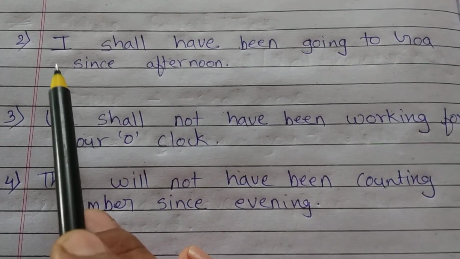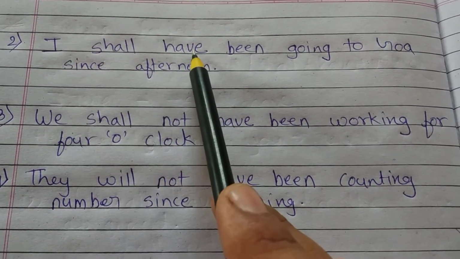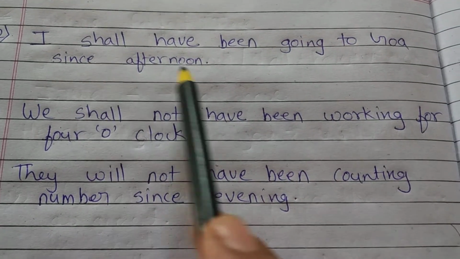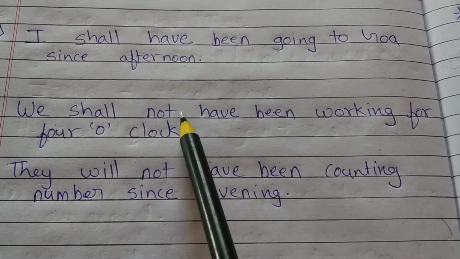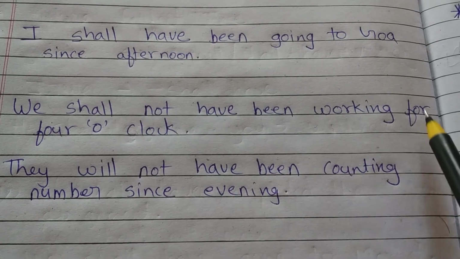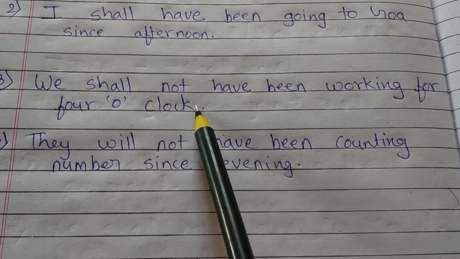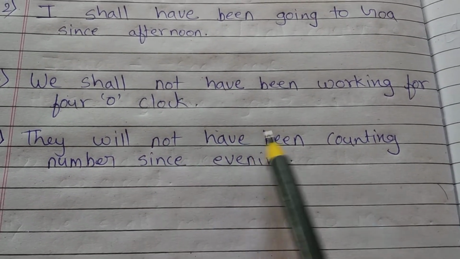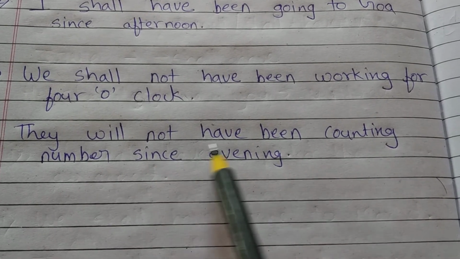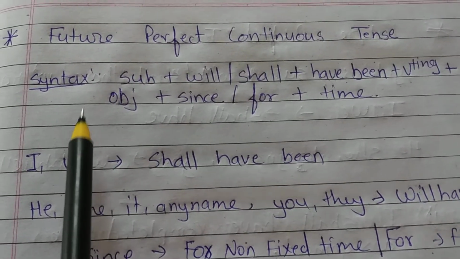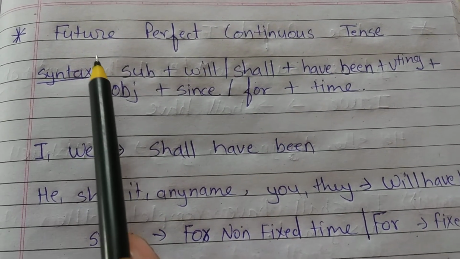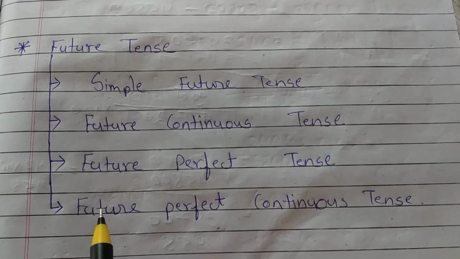Now another example: I shall have been going to Goa since afternoon, we shall not have been working for 4 o'clock, they will not have been counting numbers since evening. So this is about future perfect continuous tense.